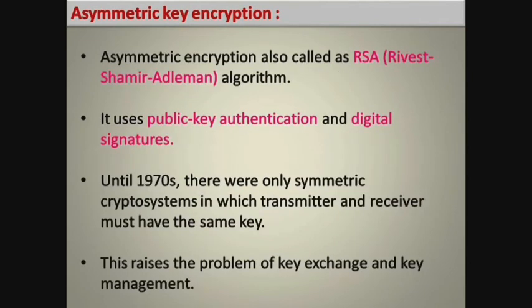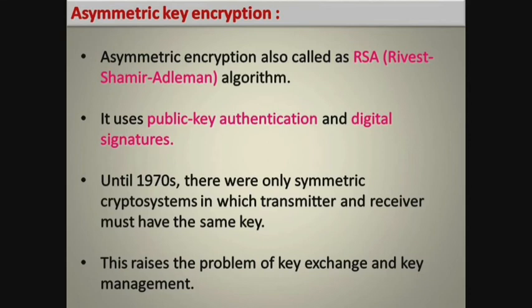We discussed DES as a symmetric encryption in the previous slide. Now we are going to see asymmetric key encryption. Asymmetric key encryption is also called the RSA algorithm because it was developed by three persons, Rivest, Shamir and Adleman. So asymmetric encryption is called the RSA algorithm. Asymmetric key encryption uses public key authentication and digital signature.